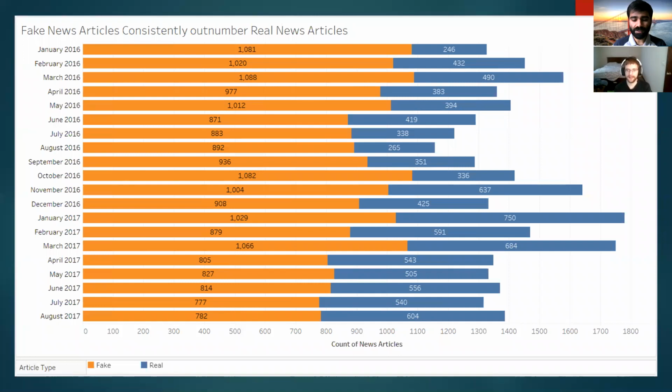When we set out to explore the data, we did have a few expectations, and this is one thing that did meet our expectations. What we see here is the actual number of fake news articles. It consistently outnumbers the number of real news articles. Starting from January 2016, we see the number of fake news articles was almost 5 times higher than the number of real news articles, and we see a similar trend going all the way through August 2017.